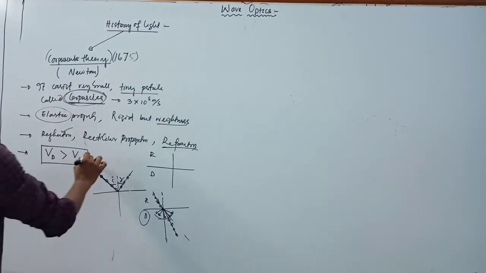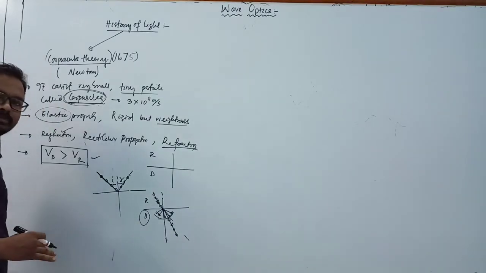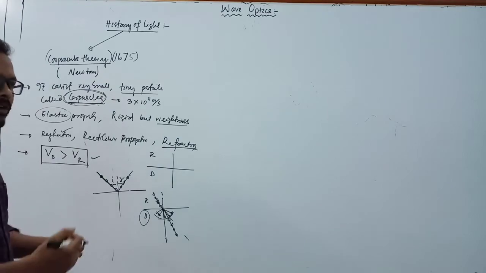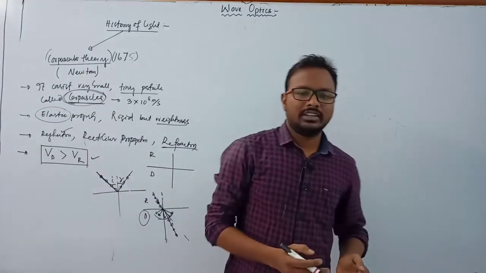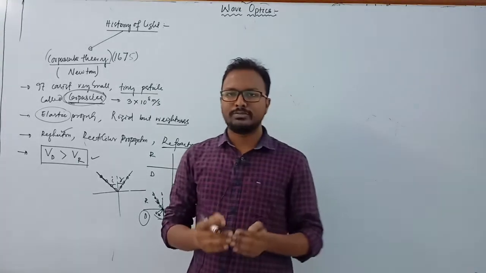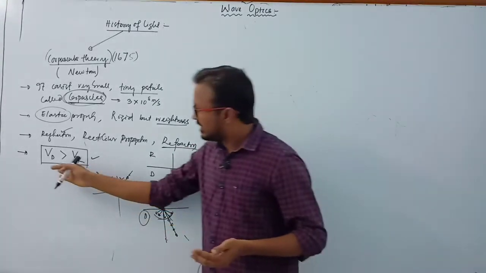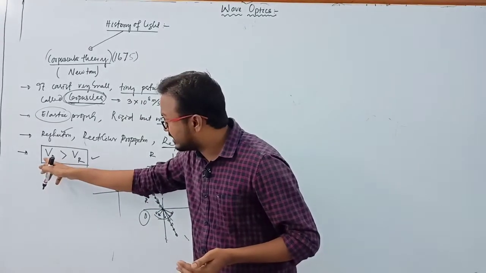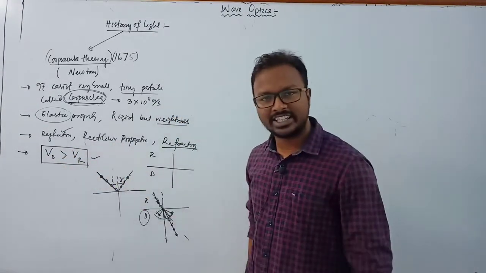But this theory is not convincing, and it does not properly describe the speed of light, because we know the particles in air exert a bound force that is negligible compared to the denser medium. So this theory is not suitable for us, that the velocity of light in a denser medium is greater than the velocity of light in a rarer medium.